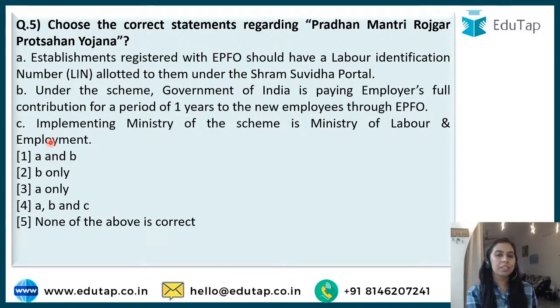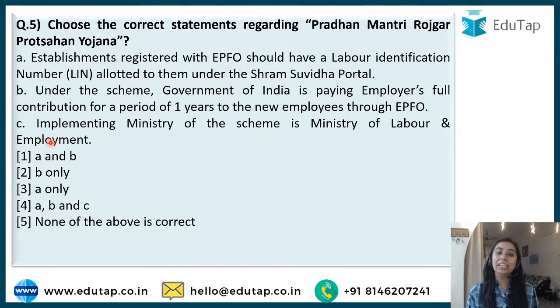Choose the correct statements regarding Pradhan Mantri Rozgar Protsahan Yojana. Haanji, so 3 statements are there. This will be a typical 2-marker question, when statements are there. So let's see if you can answer the correct statement regarding Pradhan Mantri Rozgar Protsahan Yojana.